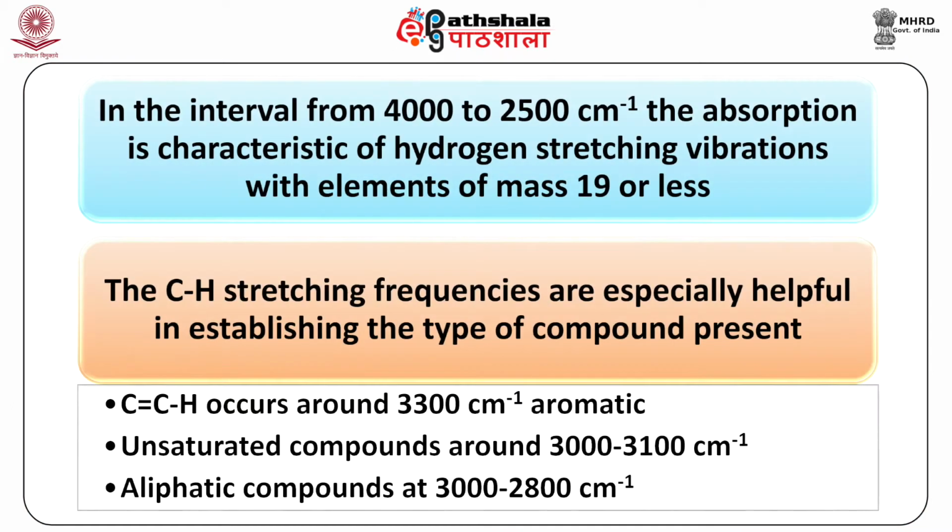In the interval from 4000 to 2500 cm⁻¹, the absorption is characteristic of hydrogen stretching vibrations with elements of mass 19 or less. The CH stretching frequencies are especially helpful in establishing the type of compound present.